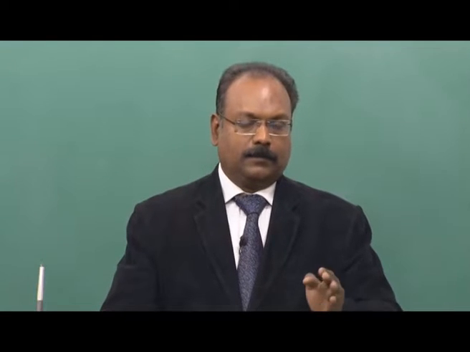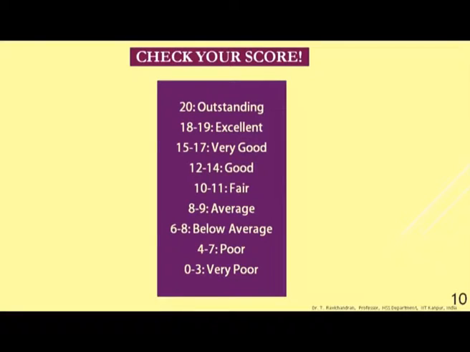Now check your answers, check your score very quickly, and then the score and your status in terms of your English skills. If it is 20, it is outstanding; 18 or 19 is excellent; 15 to 17 is very good; 12 to 14 is good; 10 or 11 is fair; 8 and 9 average; 6 to 8 is below average; 4 to 7 is poor; 0 to 3 is very poor.